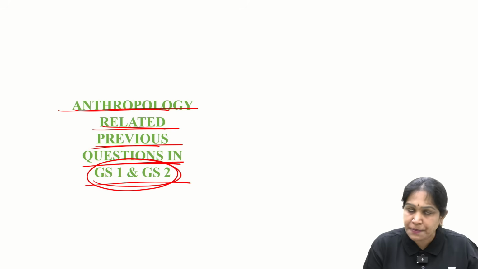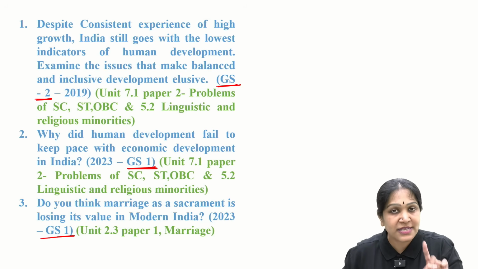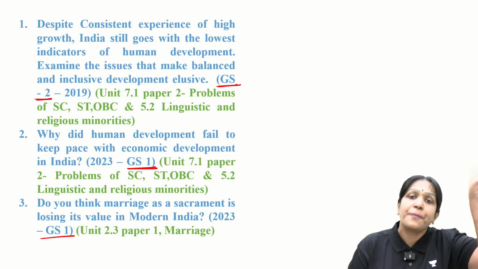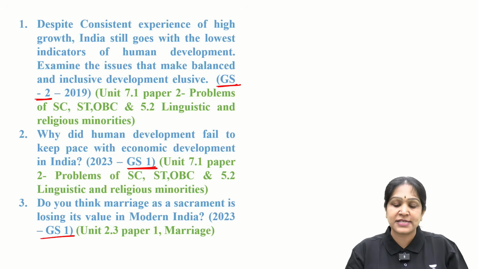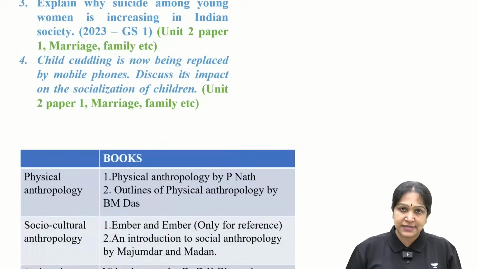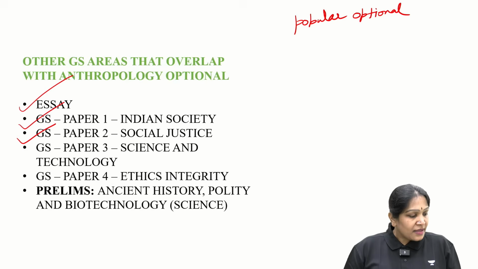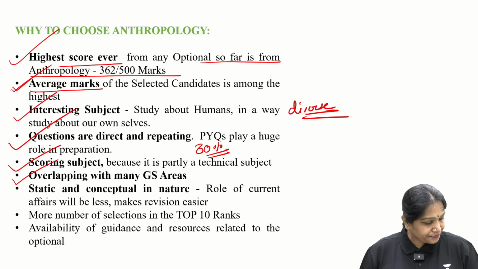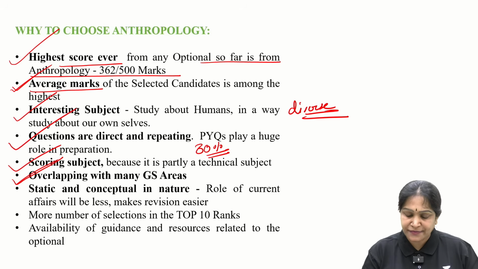They are not anthropology previous year questions. In the blue color I have given the question from GS1, GS2. In the green color I mentioned the anthropology syllabus unit number, in which unit of the anthropology syllabus this question came. Is it clear? You can go through these. So definitely the third criteria, overlapping with the GS papers, is also satisfied.